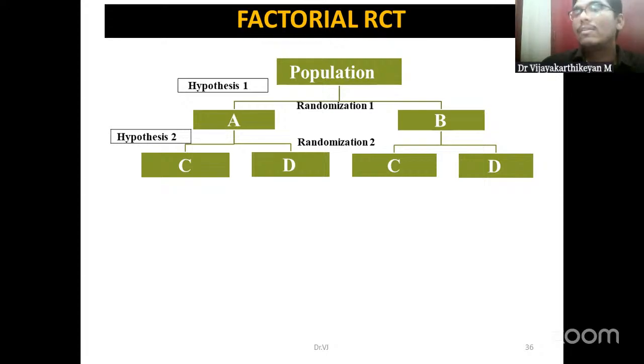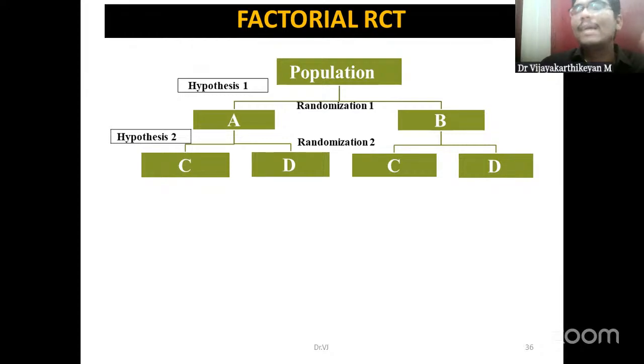Say, for example, we want to introduce an intervention for hypertension management, right? Okay, so we have various modalities of interventions, right? Okay, so first we introduce one group. A will be getting diet. Group B will be given lifestyle modification, say for example, physical activity.